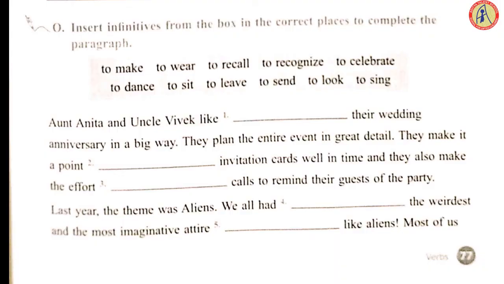Next, insert infinitives from the box in the correct places to complete the paragraph. So, here we are given all the infinitive options. You look at them properly and try to fill in the blanks. Aunt Anita and Uncle Vivek dash their wedding anniversary in a big way. So, wedding anniversary, what do they want to do? Celebrate. So, what is the first option? To celebrate. They plan the entire event in great detail.